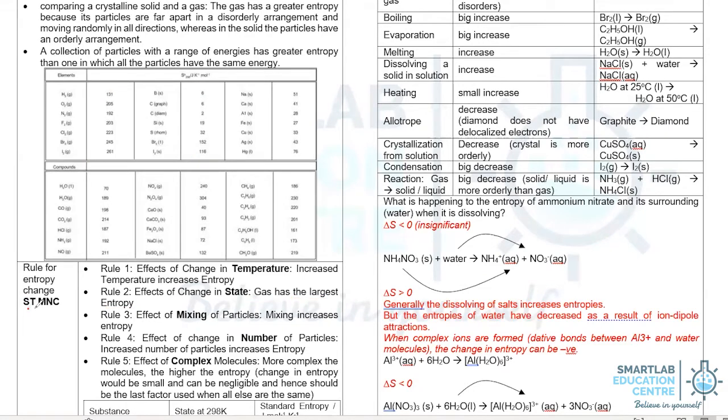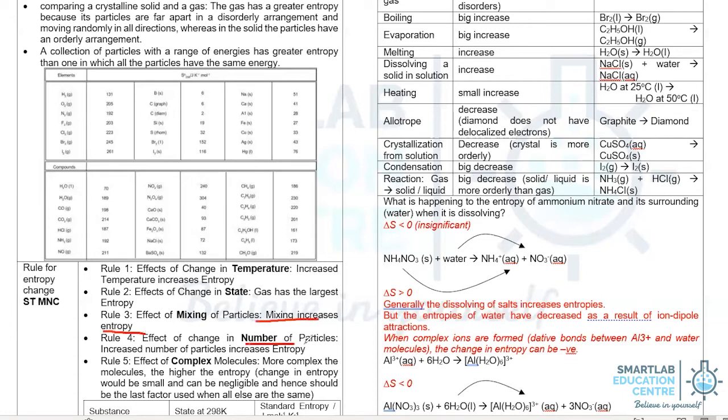The second factor that we look at is temperature. Certainly, if your temperature is higher, you will have greater energy distribution possibilities. Therefore, entropy will increase. The third factor that we look at is mixing. When you have a room that's filled with only red balls, it will be fairly orderly, regardless of how you decide to disperse the red balls. But if you have red and black balls, and they are all mixed together, then mixing allows greater positional possibilities, and therefore mixing increases entropy.